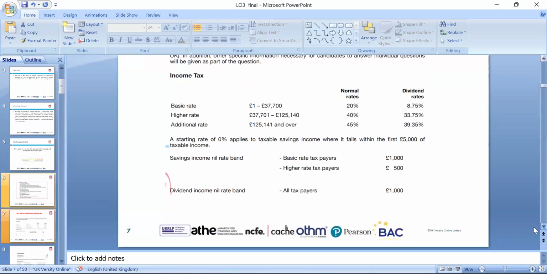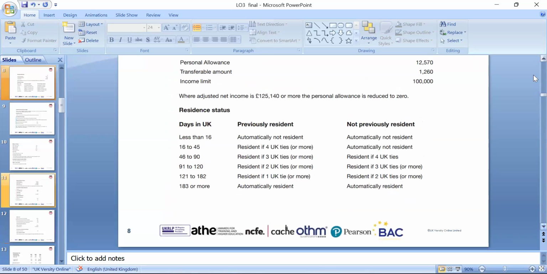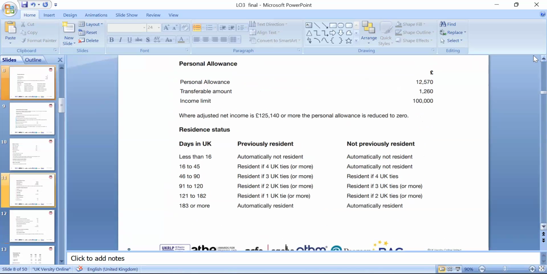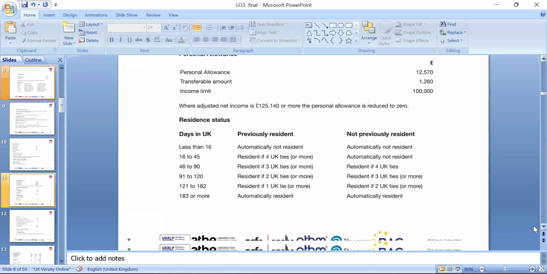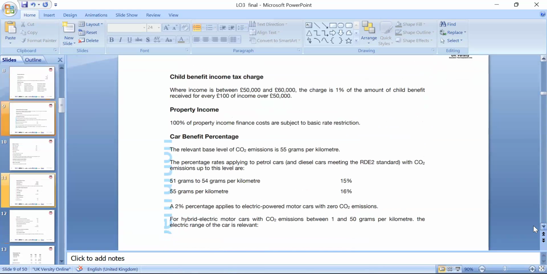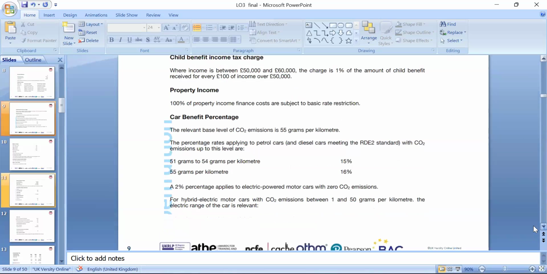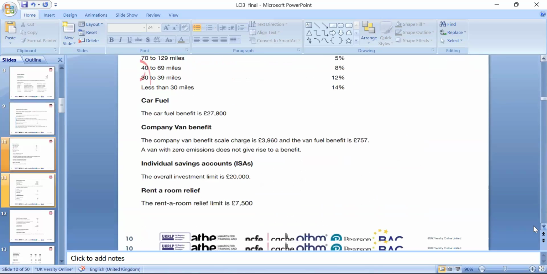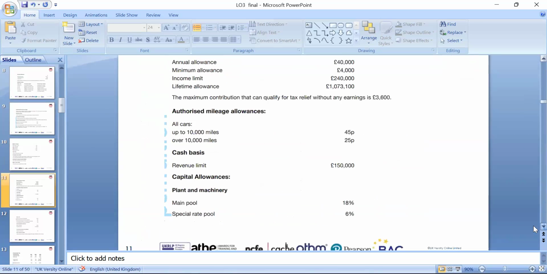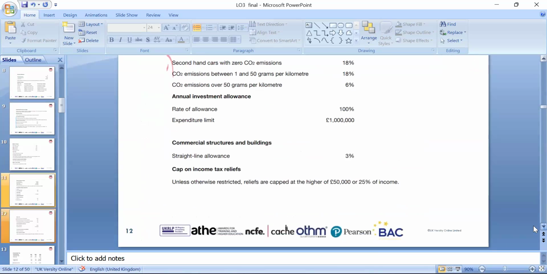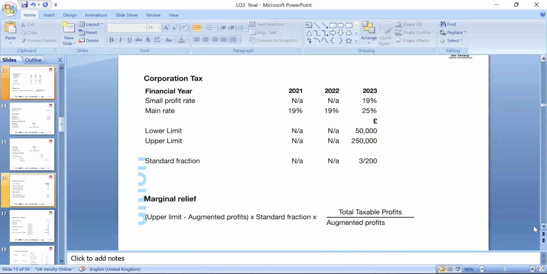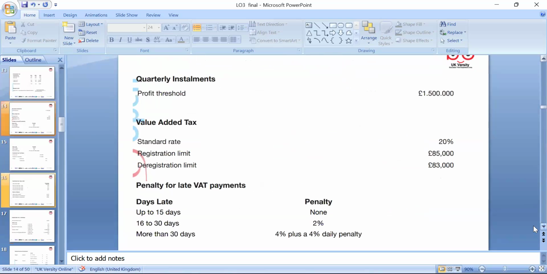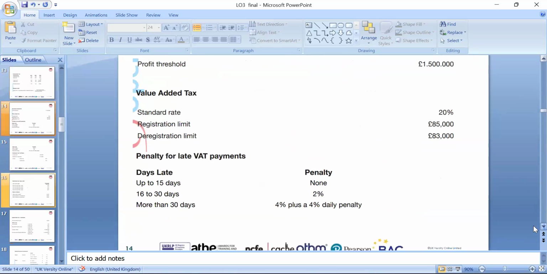And today's lesson, of course, we're looking at the capital gain tax. Okay, so another thing, of course, when we charge tax, we look at the residency rule. We had a discussion in the previous lesson. Property income, 100% income, finance cost, and the subject to the basis and restriction, we can look around. We had a discussion about benefit in kind, and today we'll look around the capital gain tax. So looking at corporation tax, we look at the capital gain tax in a minute.